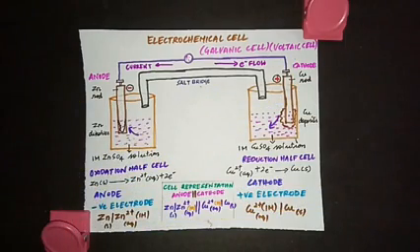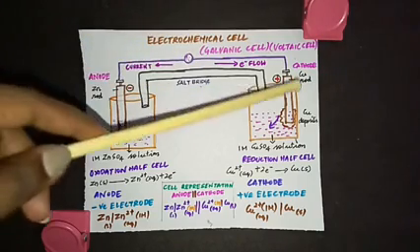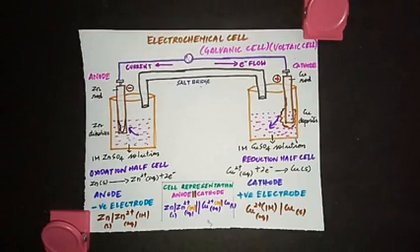So this will lead to a serious problem because electrons are not in a position to leave the anode or to be accepted by the cathode. Then when there is no flow of electrons, there won't be any current. So to prevent this problem, a salt bridge is used. I told you in a salt bridge we use the electrolyte KCl or KNO3.